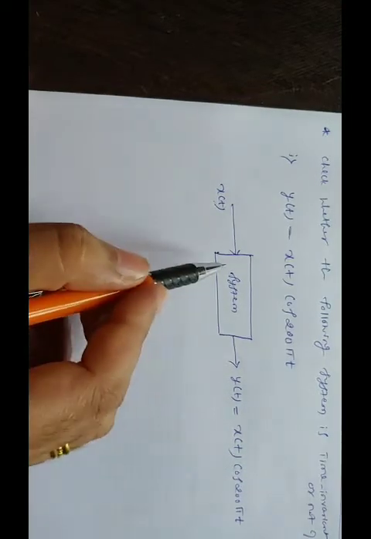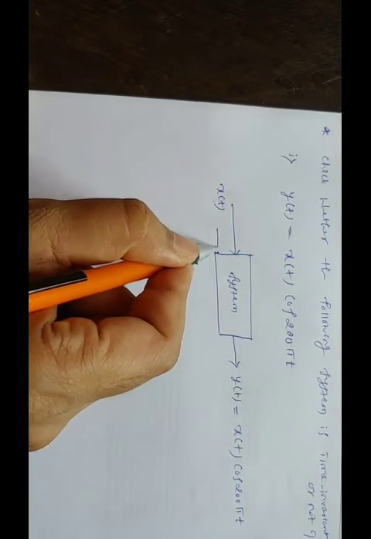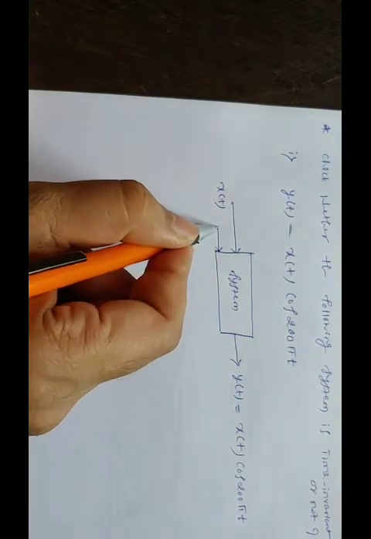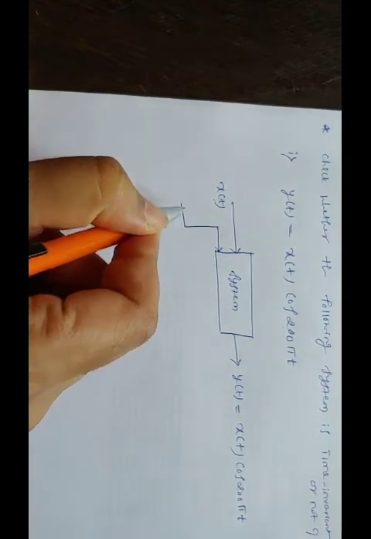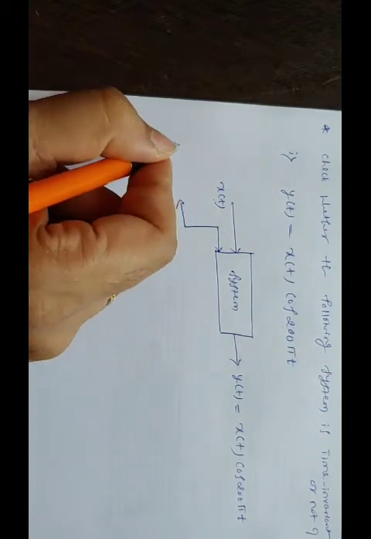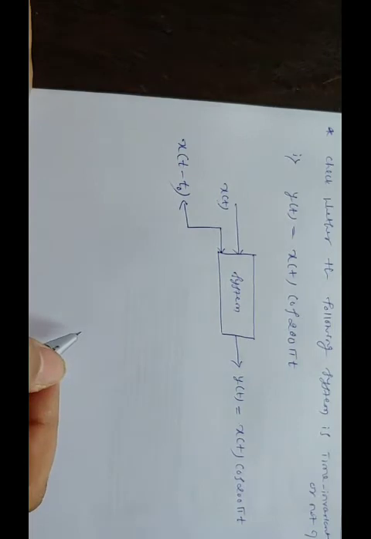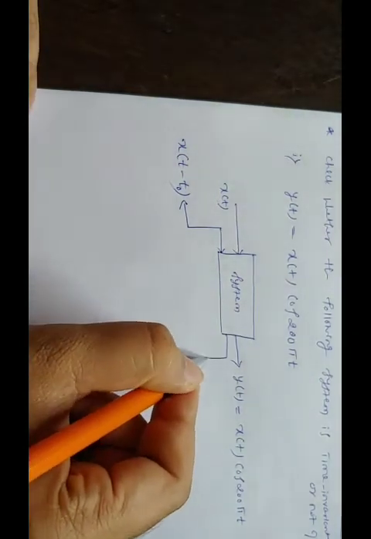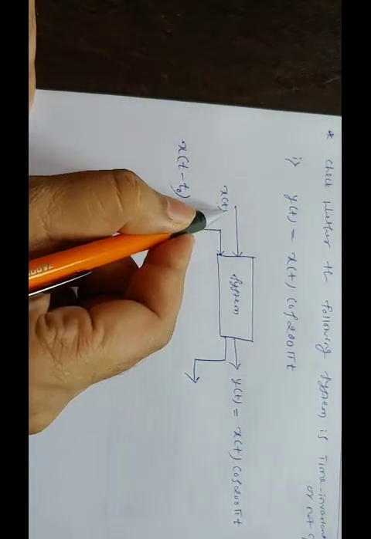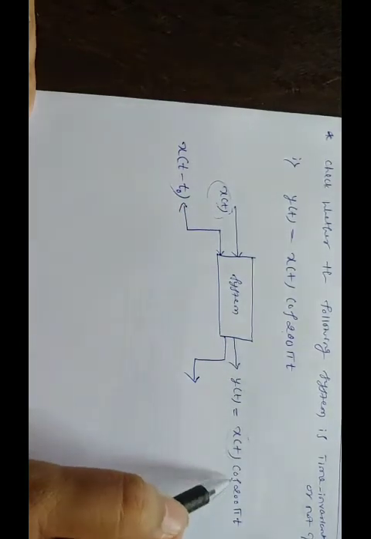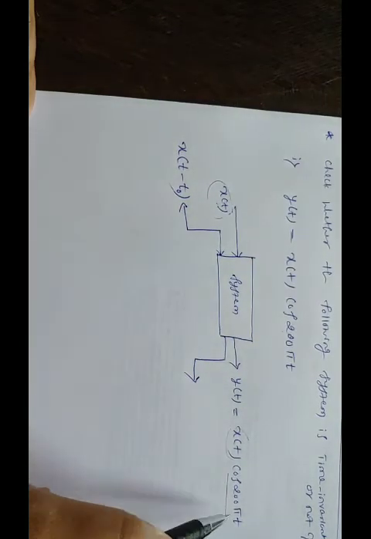Okay. So now for the same system, if I delay, that means by t naught, x of t minus t naught, the signal is delayed. Then what output am I getting? See here, x of t is multiplied with cos of 200 pi t.